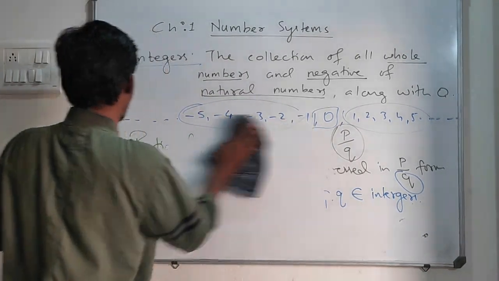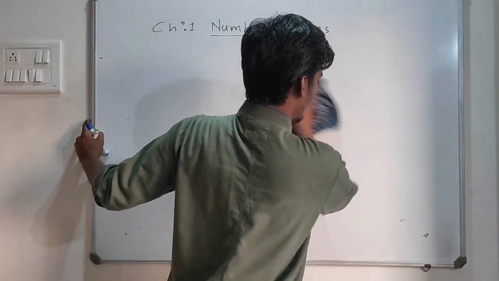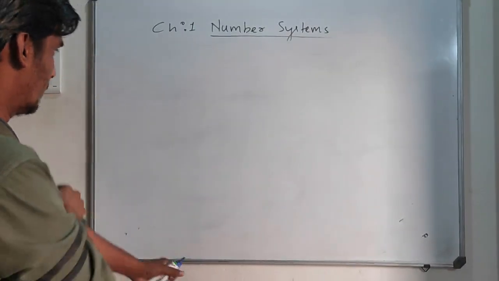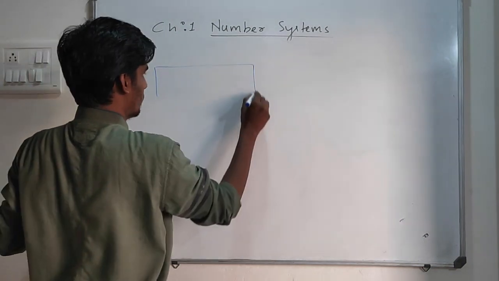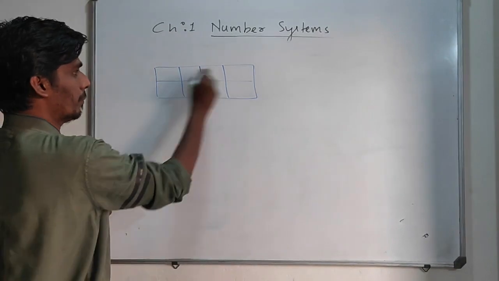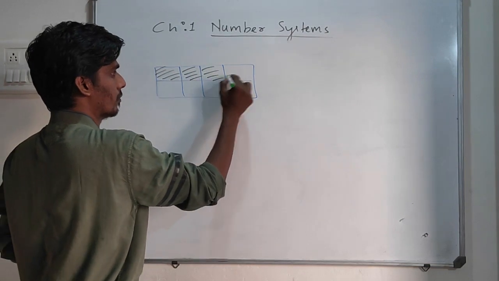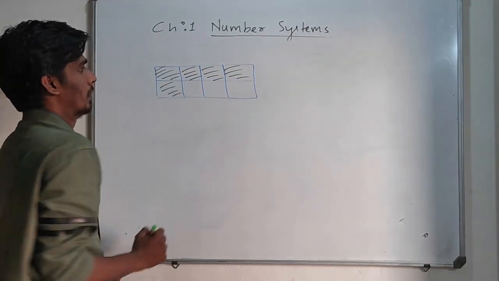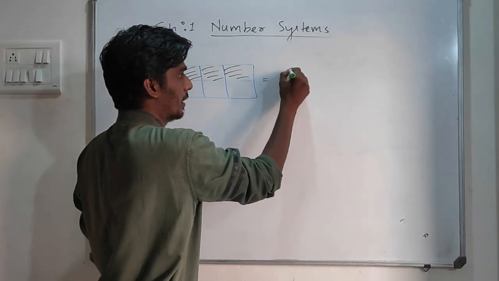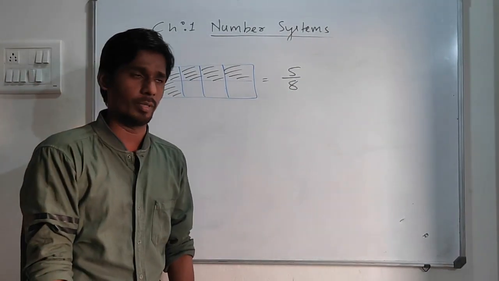Now let's take some examples of rational numbers. If I draw, how many blocks are there? 8. So out of 8, how many are shaded here? If I want to write this as a rational number, it is 5 by 8. So this is a representation of a rational number.